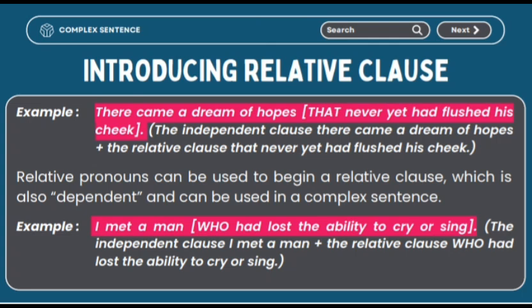Relative pronouns can be used to begin a relative clause, which is also dependent and can be used in a complex sentence. Example: I meet a man. The explanation: who had lost the ability to cry or sing. The independent clause, I meet a man, plus the relative clause, who had lost the ability to cry or sing.